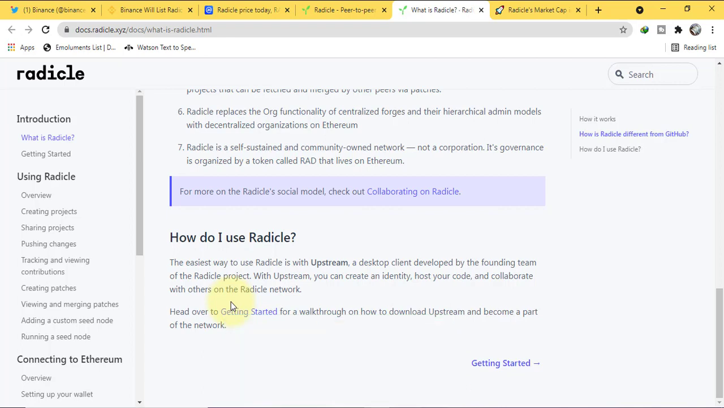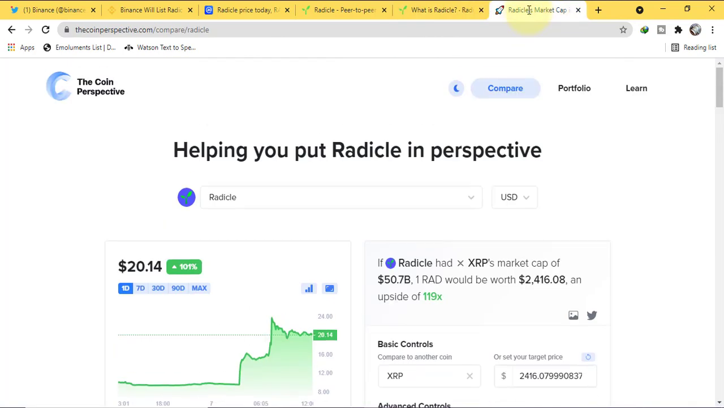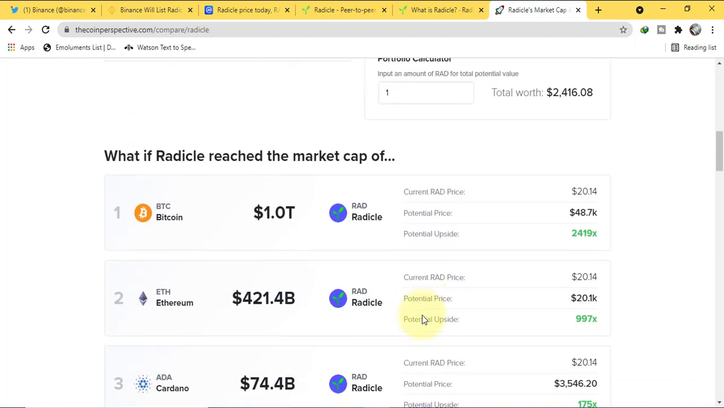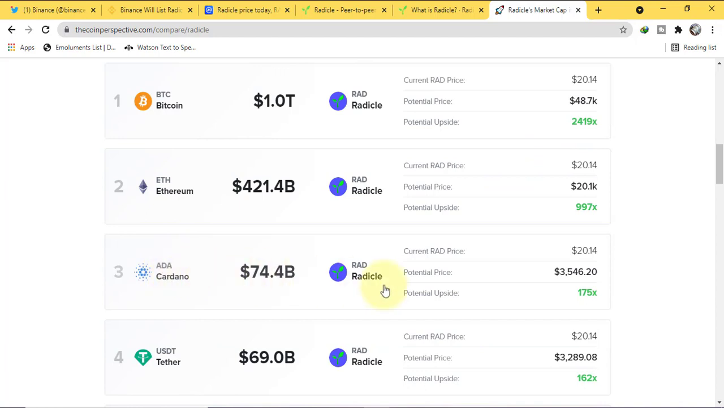Let's check the future price of Radicle, how far it can go. From a coin perspective, if Radicle had XRP's market cap, 1 RAD would be worth 2,416, an upside of 119x. If it attains the market cap of Bitcoin, 1 Radicle will equal 48,000. If Cardano, it will equal 3,546.